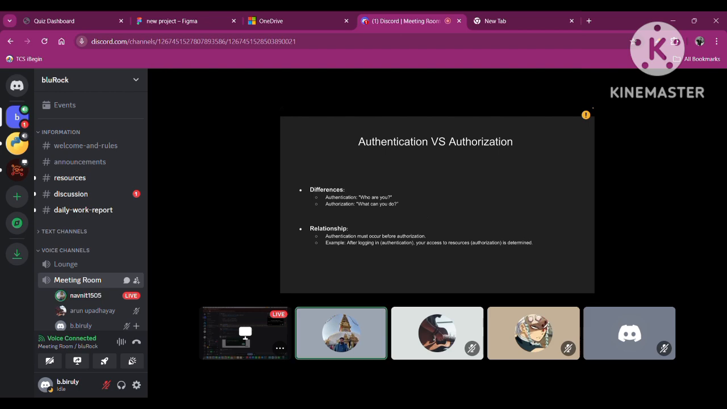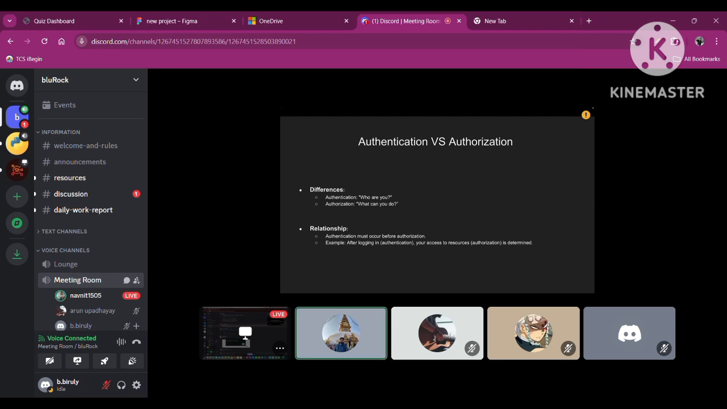Basically, authentication: who are you? And authorization: what you can do. This simple base two-term, two-sentence definition, if you remember that, I don't think we would ever have a problem with this. And the relationship between these is that authentication must come before authorization. As I told you earlier, authentication comes first and then authorization comes.